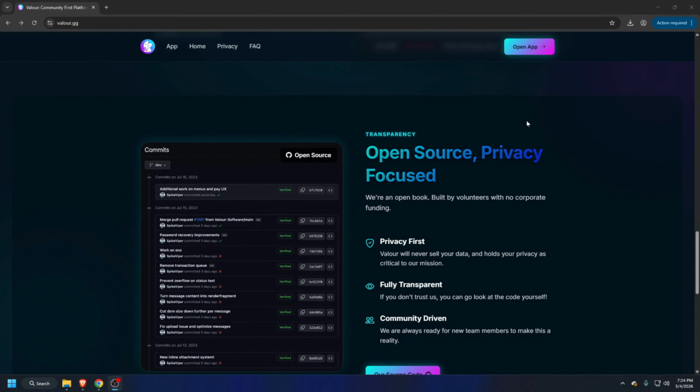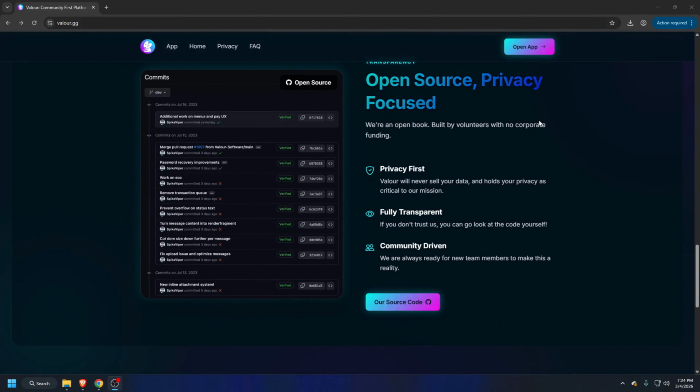It is open source, which means it is privacy focused and fully transparent, and they are bragging here that if you don't trust them, you can go look at their code itself. And here's the code from their GitHub repository.